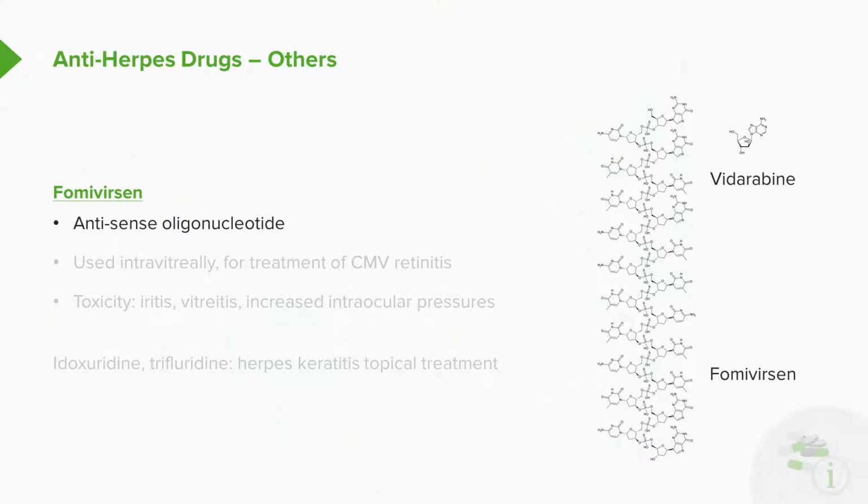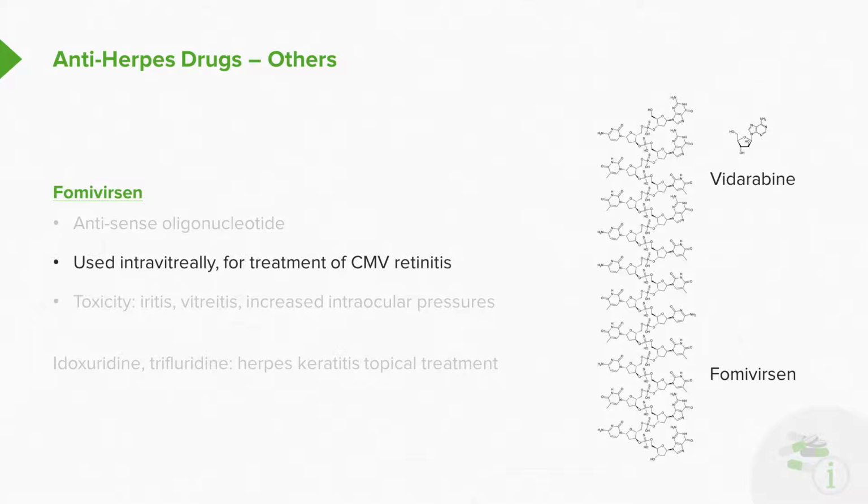The next agent I want to talk about is famaversine. So this is an interesting drug. It's an antisense oligonucleotide. So to give you an idea of the size of this molecule, take a look at vidarabine in the top right-hand corner, and then take a look at famaversine. You can see that it's a huge molecule, and it looks suspiciously like a DNA molecule, except it's antisense, it's backwards.